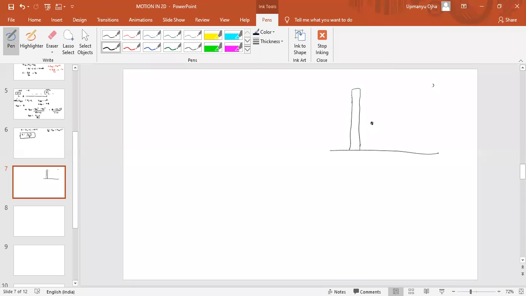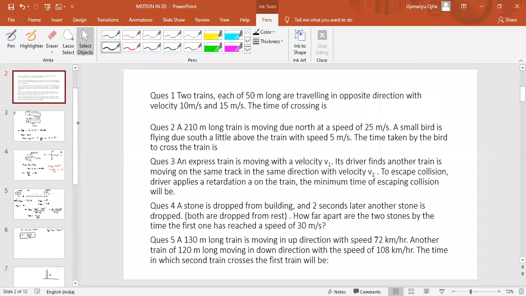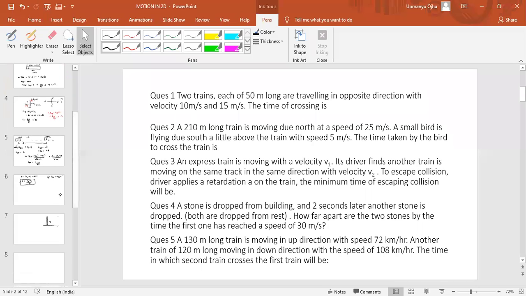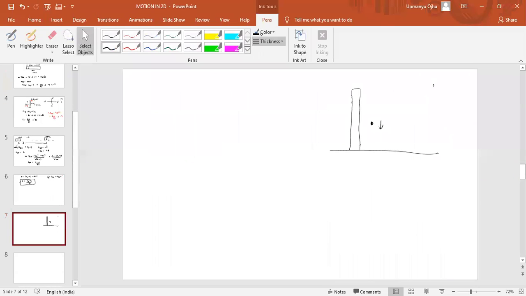So after 2 seconds the velocity of A is how much? Velocity of A is 30 meter per second. Okay, at t equal to 2 seconds we have dropped the stone B with the initial velocity 0. This is stone number A.